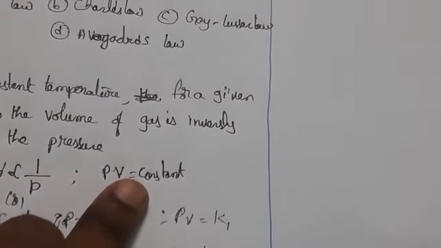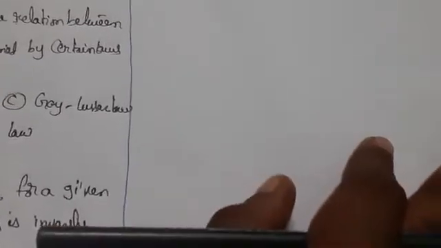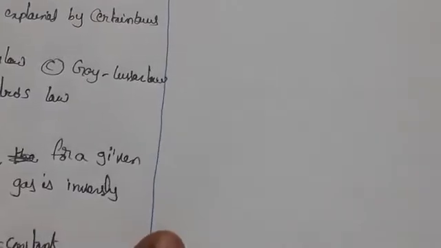Also, the density of the gas is proportional to pressure, that is d proportional to P.